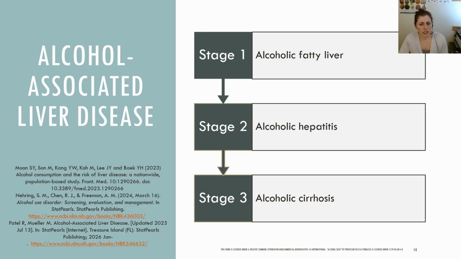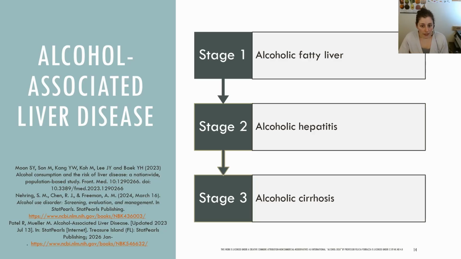The final stage is alcoholic cirrhosis, where the liver becomes significantly scarred and the liver cells lose their function. Alcoholic cirrhosis is the stage described by progressive hepatic fibrosis and nodules. This stage is generally not reversible. Abstinence from alcohol is crucial to stop any further damage.